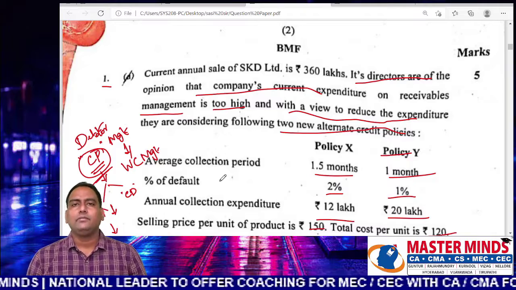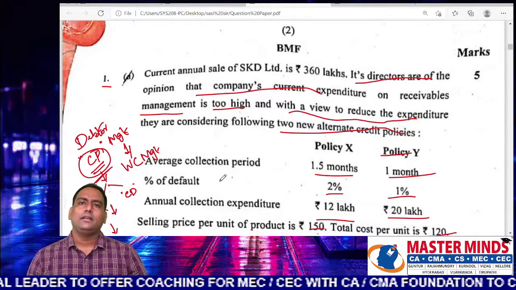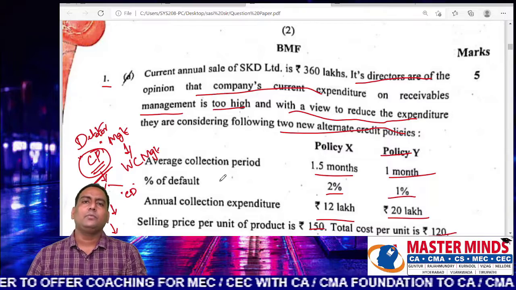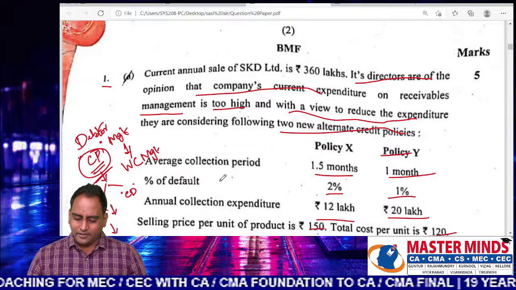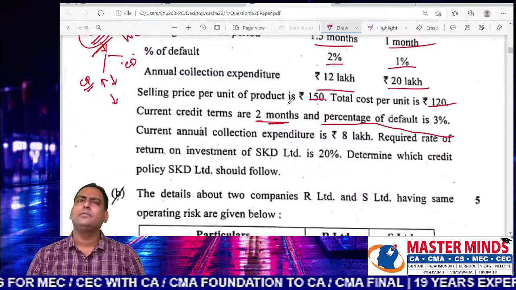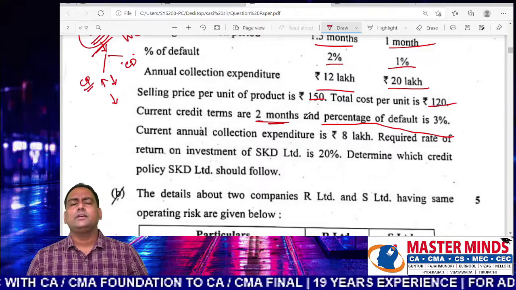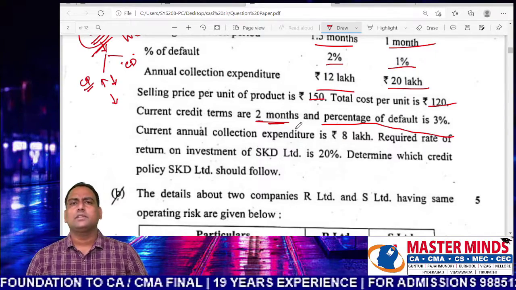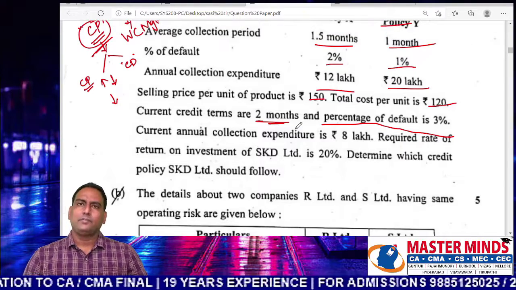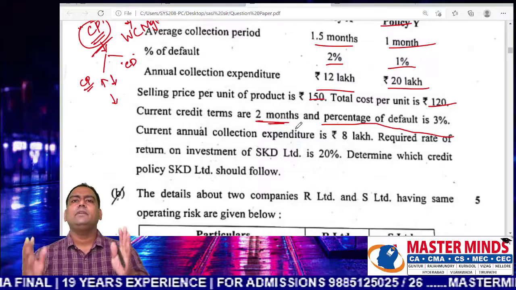In that case, we have to assume that the sales of the company in the present scenario and the proposed scenarios will remain the same. Then there is no change in the variable cost, no change in the fixed cost, no change in the total cost of the company. As a result, for the present policy and the proposed policy, the net benefit will remain the same.